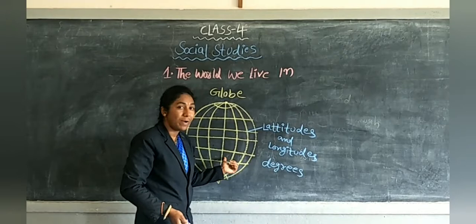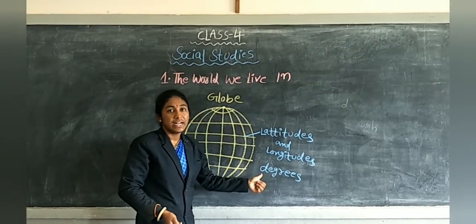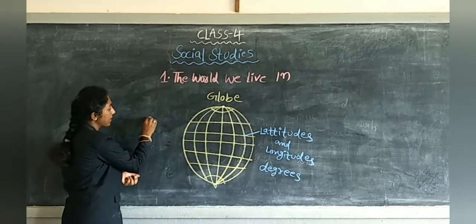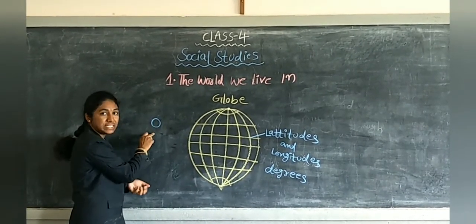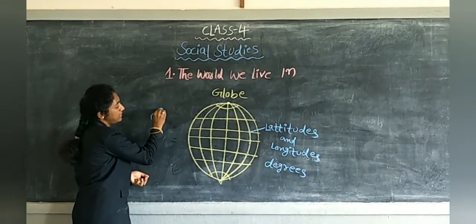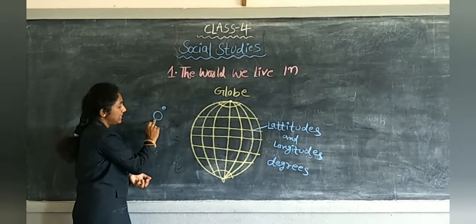Degrees. On the globe also, latitudes and longitudes are measured in degrees. Degrees means... for example, look here. 0. What is this? 0. On the top of the 0, see, this small circle indicates degree.